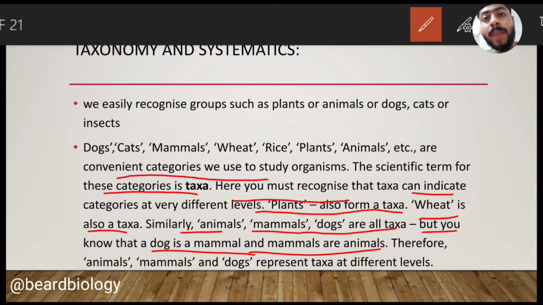Dog is included within the mammal, and dog also represents a category or level of classification. Mammal individually indicates a level of classification. Animal is also a level of classification. Therefore we can say that animals, mammals, dogs represent taxa at different levels.